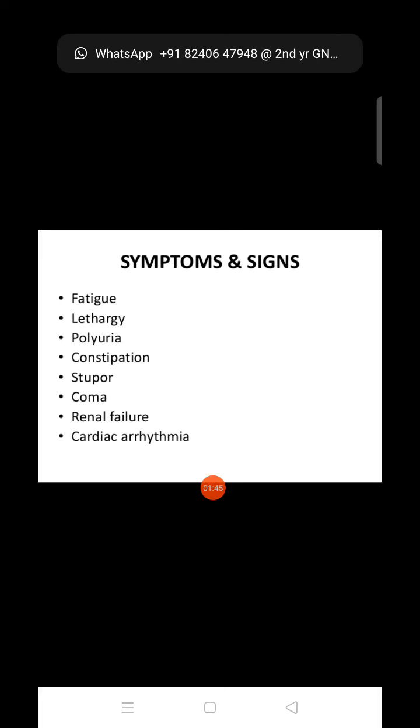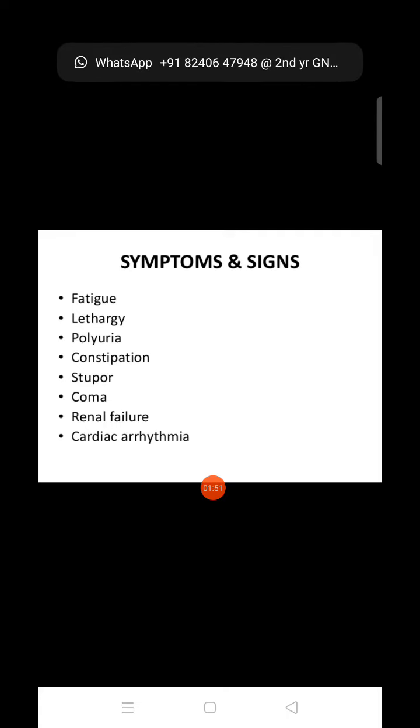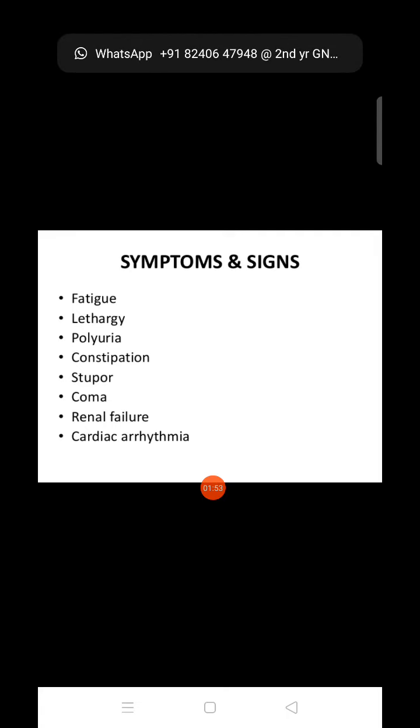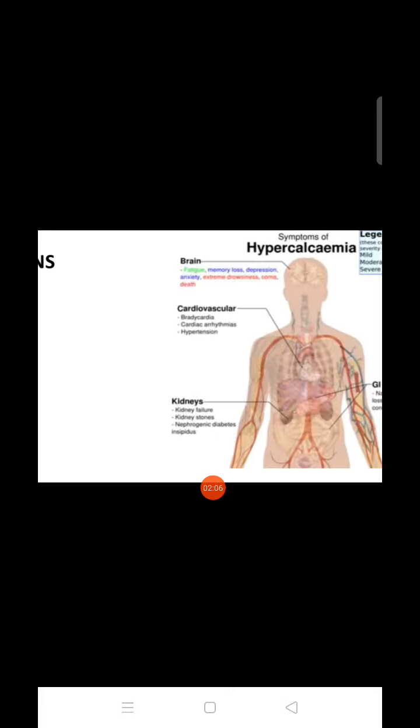Next, what can the symptoms be? There will be fatigue, lethargy, polyuria with increased urine output, constipation, stupor, coma, renal failure and cardiac arrhythmia. These kinds of symptoms will be present in the case of hypercalcemia.